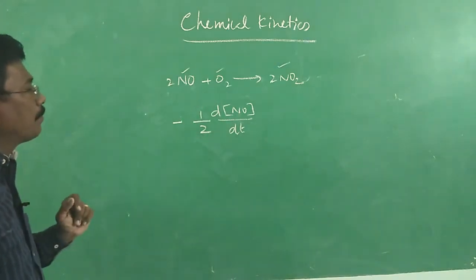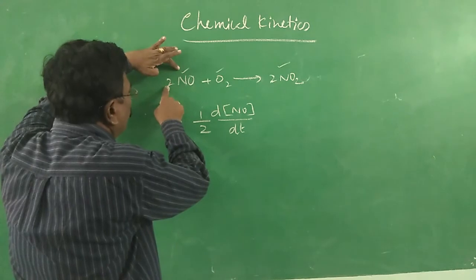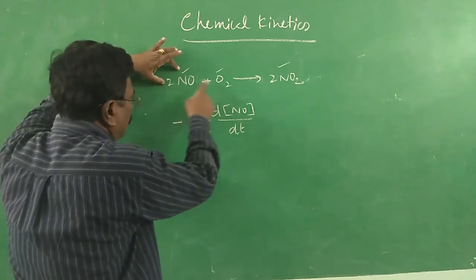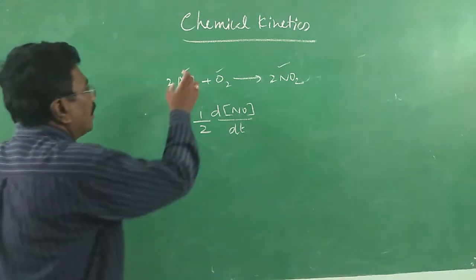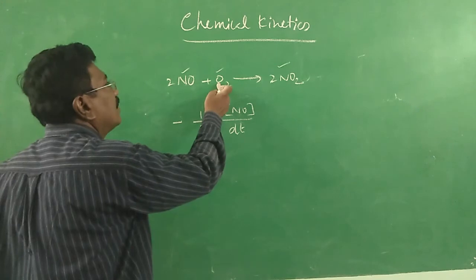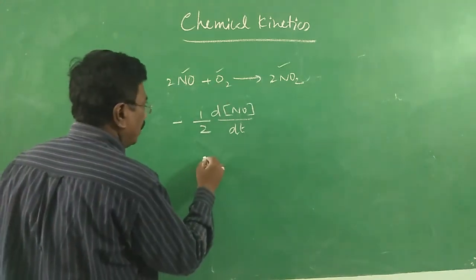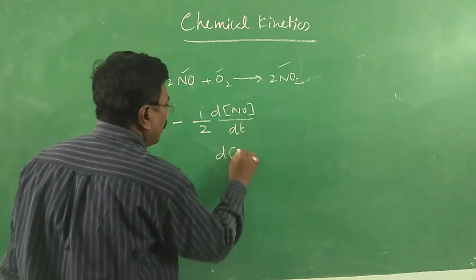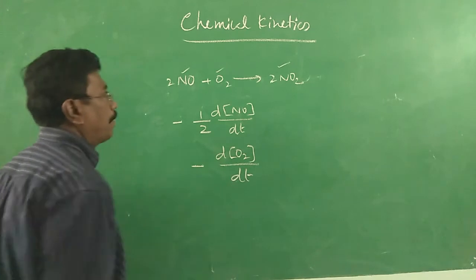Why? The rate of disappearance of NO, here 2 moles. When 2 moles disappear, 1 mole of oxygen disappears. So the rate of disappearance of NO is twice the rate of disappearance of oxygen. So here we say minus d[O2]/dt.